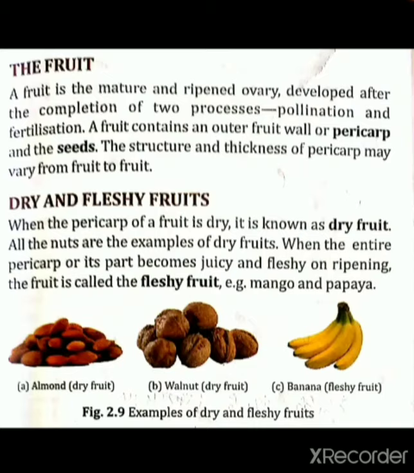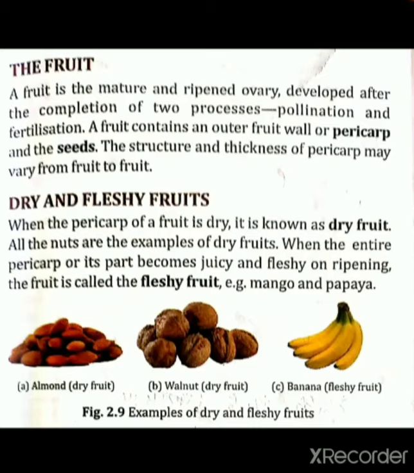Then what is fleshy fruit? Pericarp or its parts become juicy and fleshy on ripening. That fruit is called fleshy fruit. So after ripening the fruit, you know that it is juicy and fleshy, and from those fruits only you are getting the juice, no?